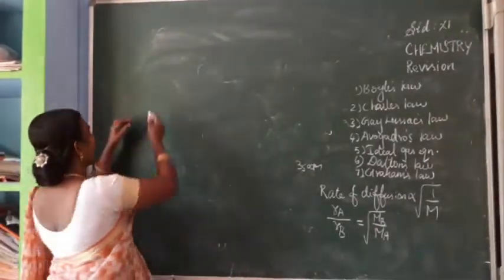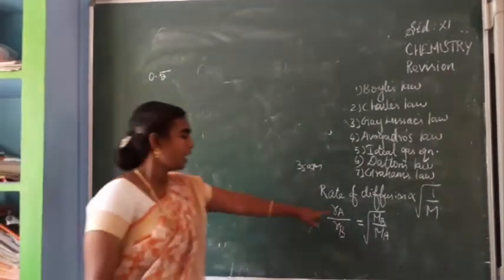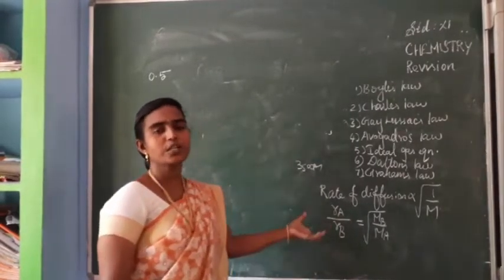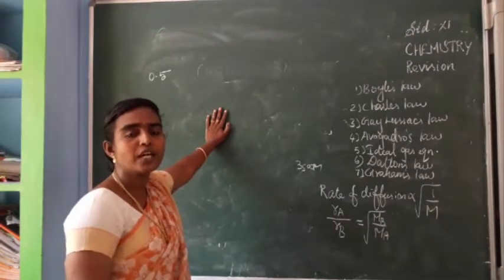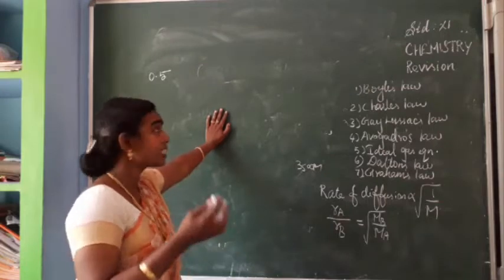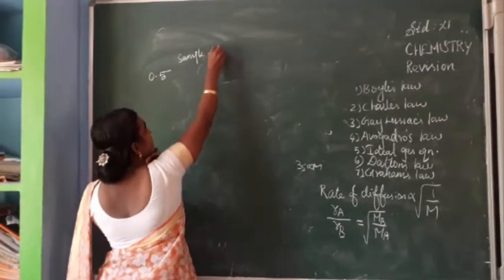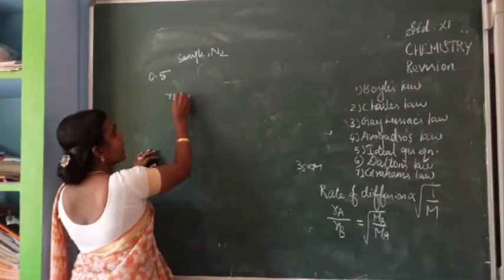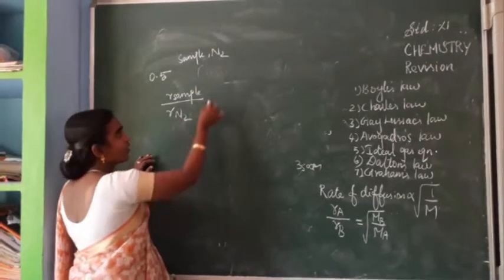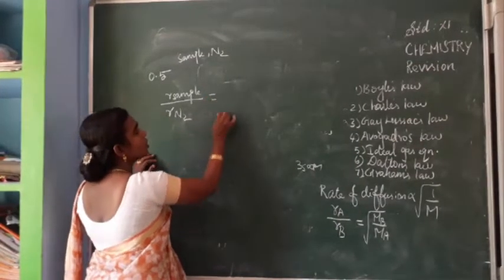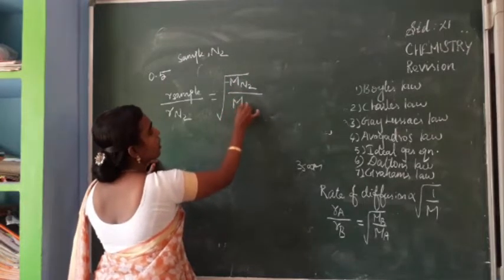So a sample of gas, its rate of diffusion, the ratio is given as 0.5. Okay, the rate of diffusion of a sample and nitrogen gas. A is taken as the sample and B you can take as nitrogen gas. That is, the rate of sample divided by the rate of nitrogen is equal to the square root of the molar mass of nitrogen divided by the molar mass of the sample.